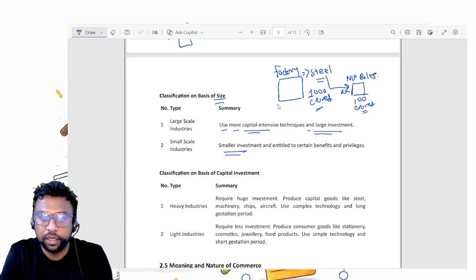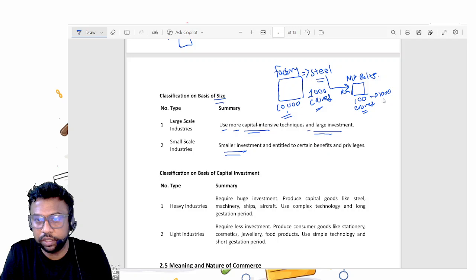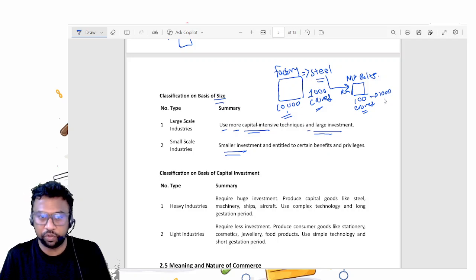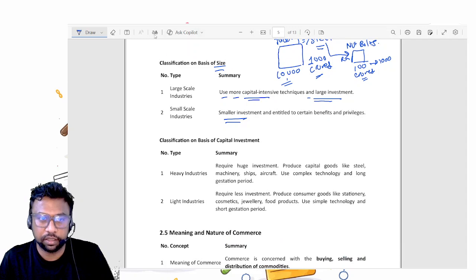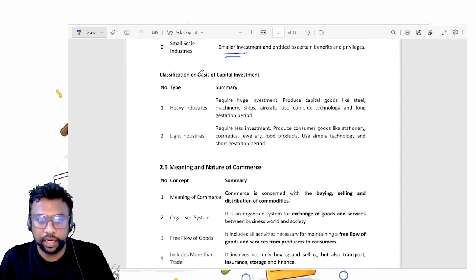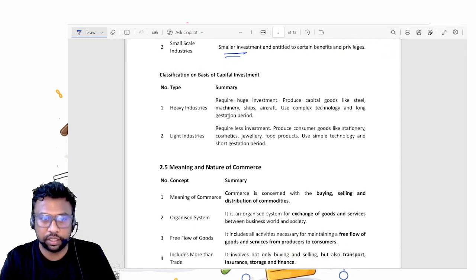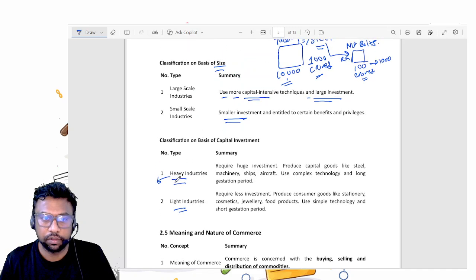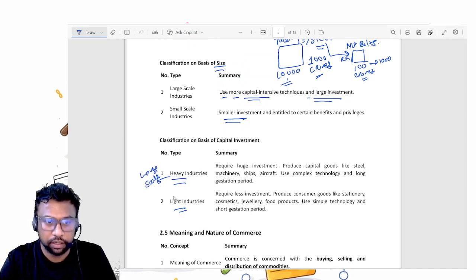Here there will be 10,000 employees, but here there will be only 1000 employees, like this. Based on the employment size also we can bifurcate whether it is large scale or small scale. Then classification based on capital investment. Just now we have seen, the names are just different: heavy industry and light industry. This is same as your large scale, and this is same as your small scale.